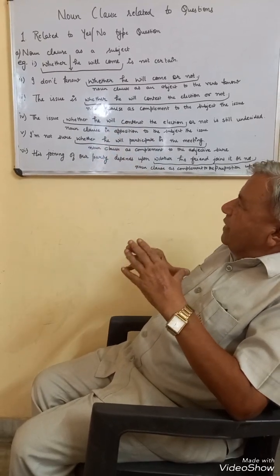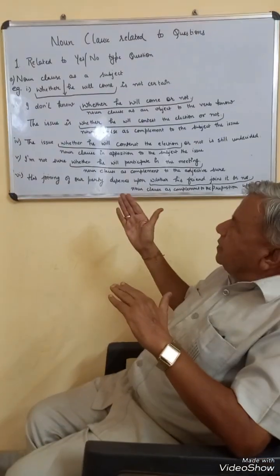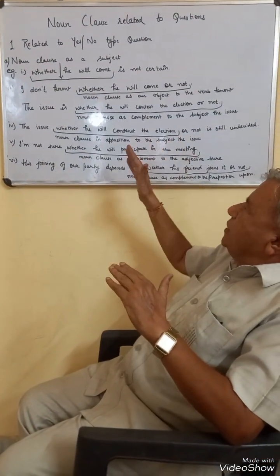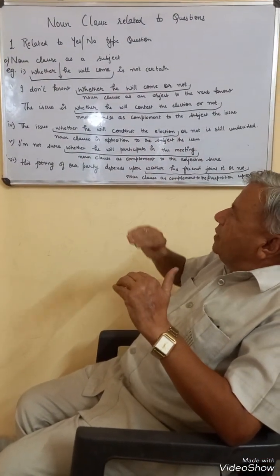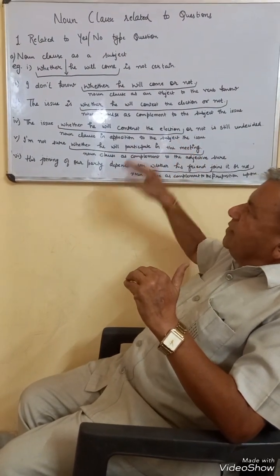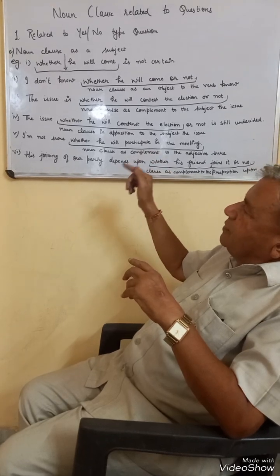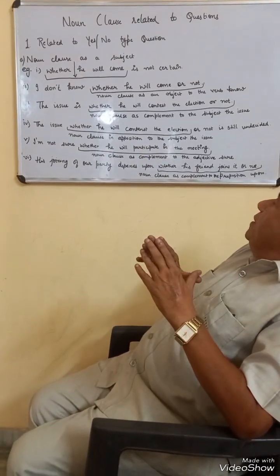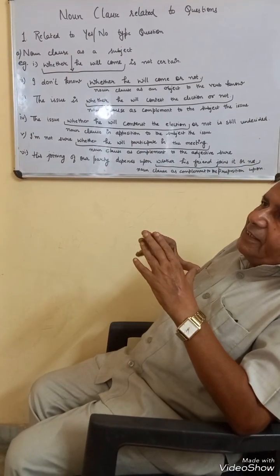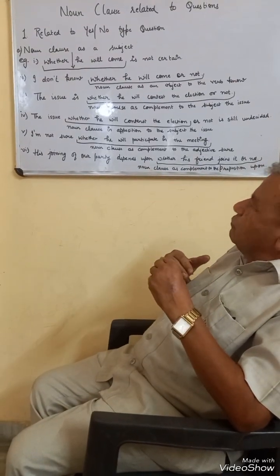But in the fourth sentence, the issue is explained simultaneously by using the noun clause. "Whether he will contest the election or not" in this sentence is in opposition to the subject, the issue, and "is still undecided" is the main clause. So this is the fourth function of the noun clause.